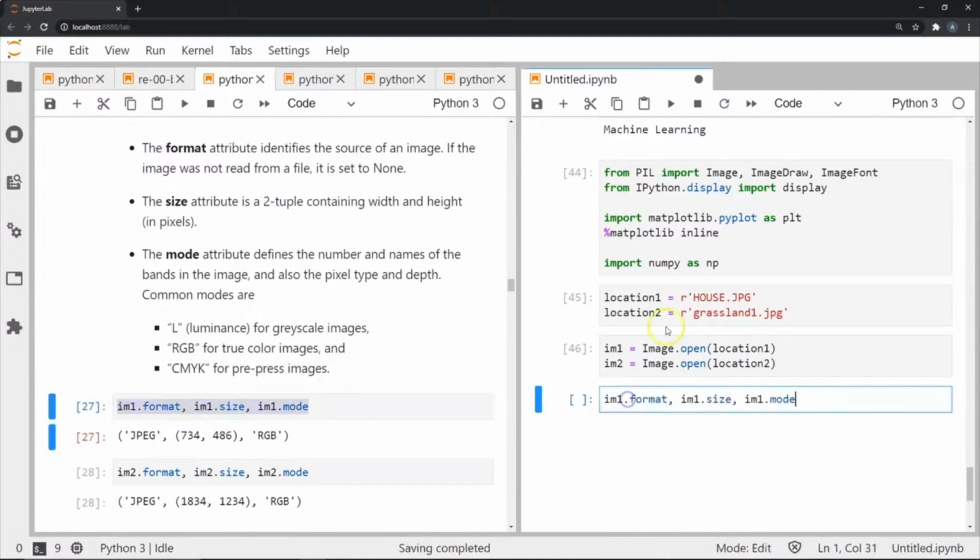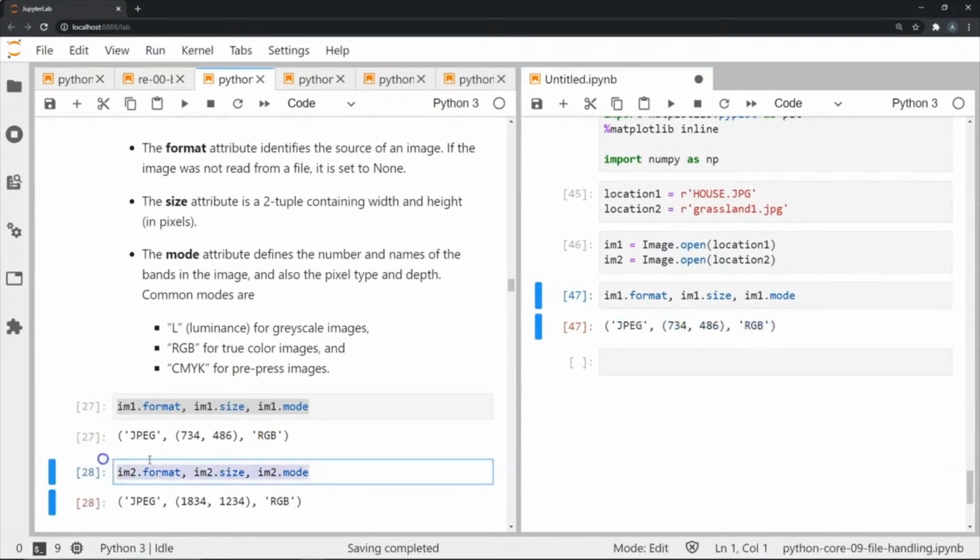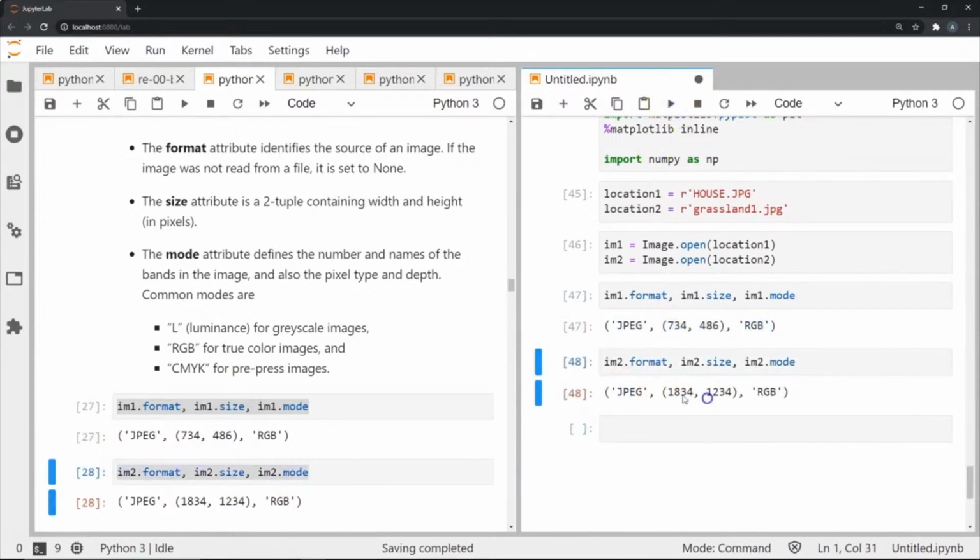So let's look at them. When I access this, you can see my first file is a JPEG of this size and an RGB format image, and my second image is another JPEG, slightly bigger image, and again RGB.